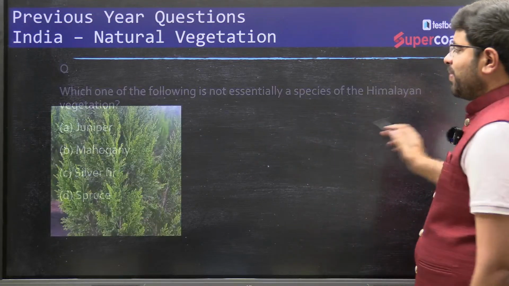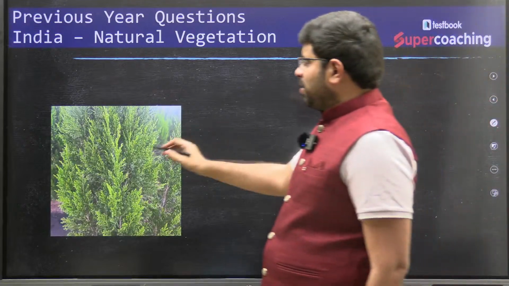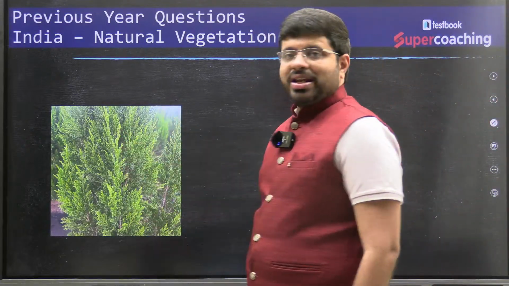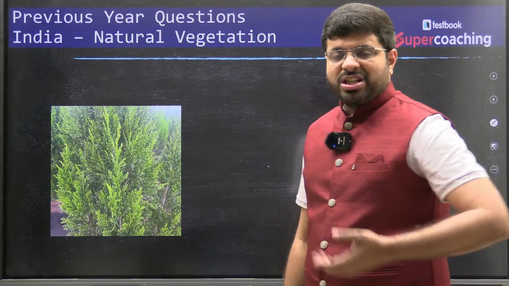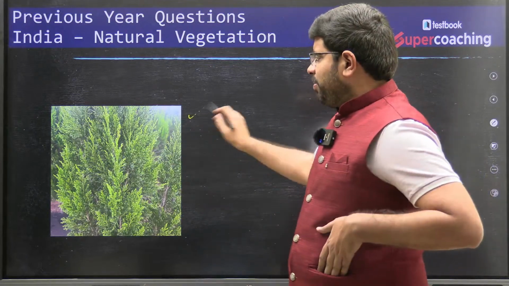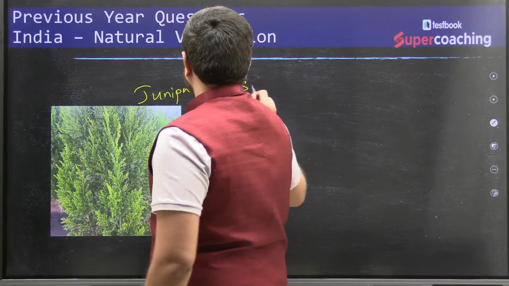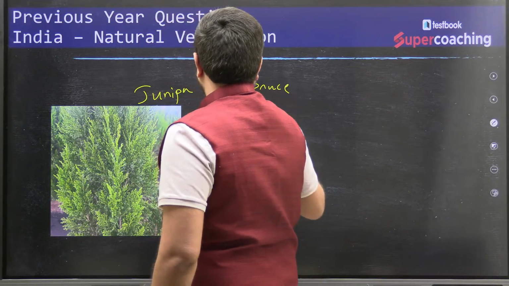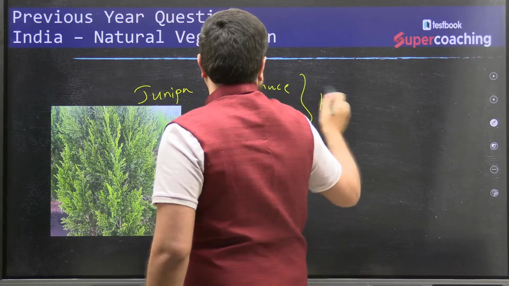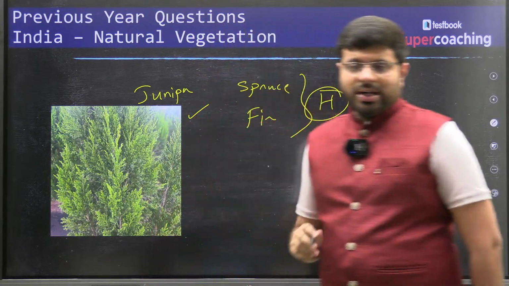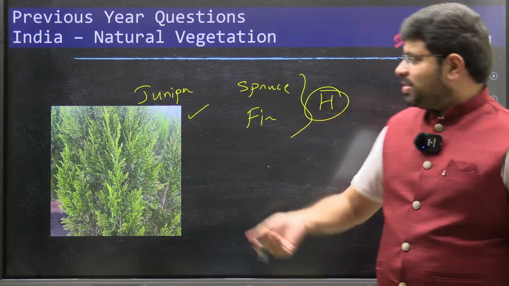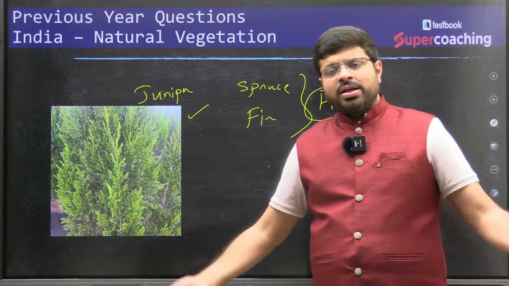In fact, juniper, this is how it looks like. The vegetation like a Christmas tree, cone shaped vegetation, juniper, very famous. So this is the juniper. Spruce and spruce fir are anyhow part of the Himalayas. We already knew this, right? The thing which is new here is the juniper. Mahogany, it is part of this.